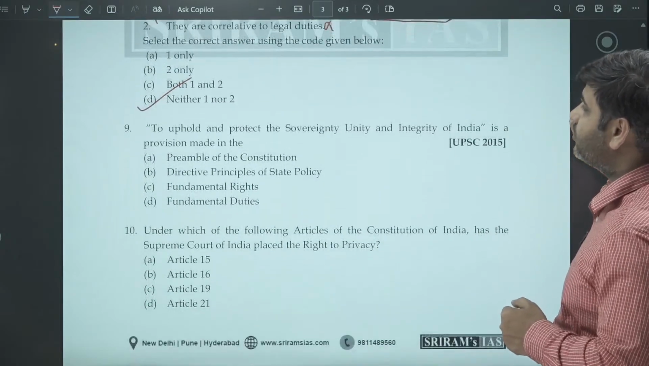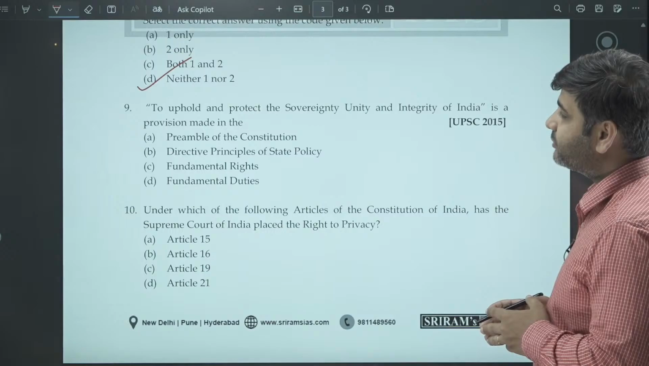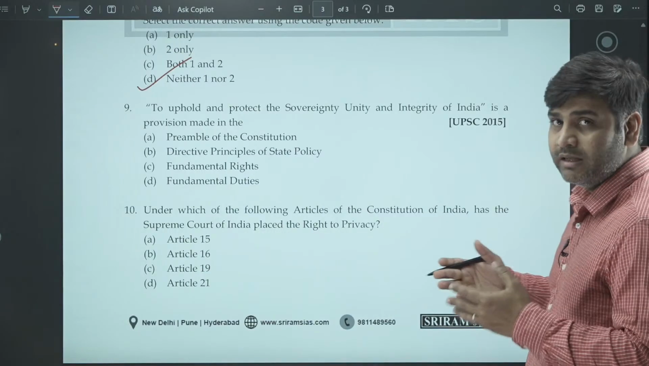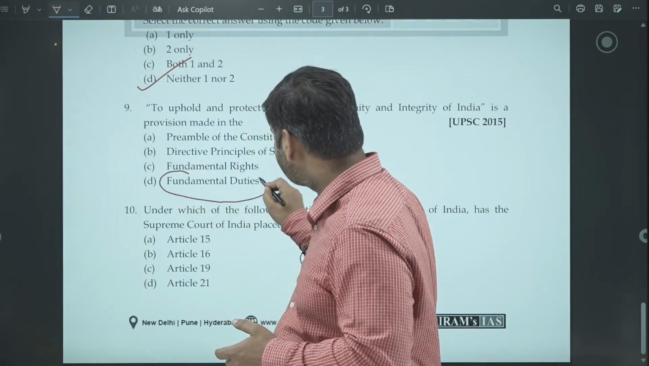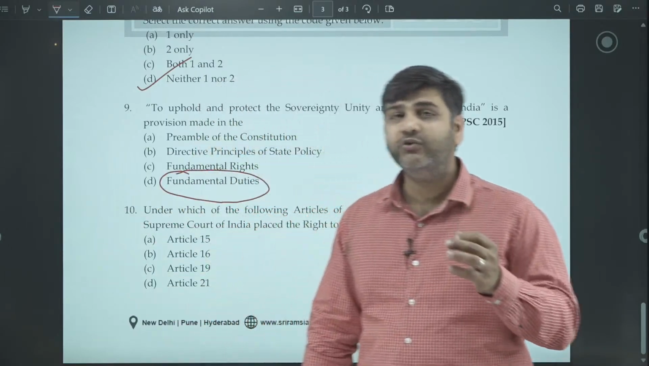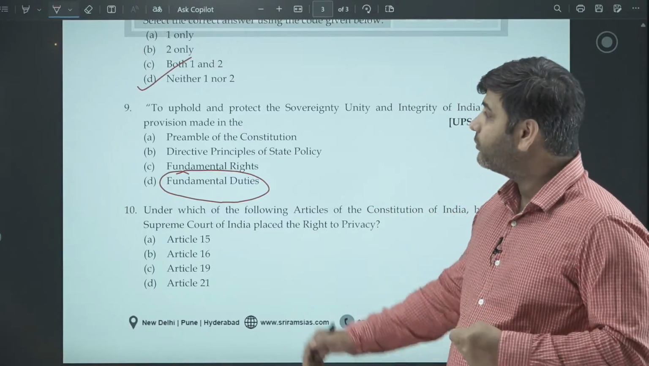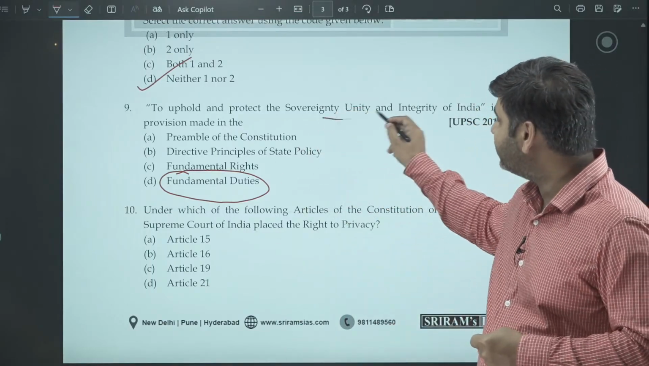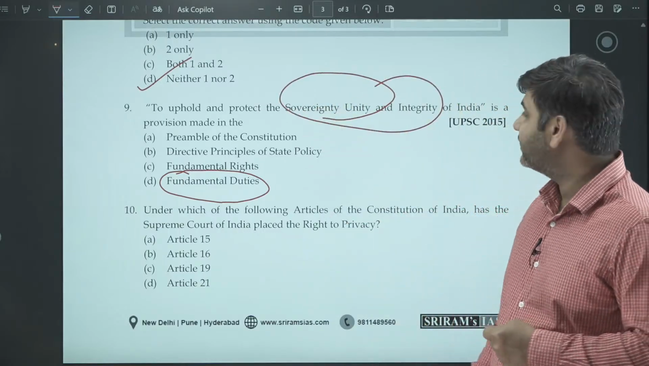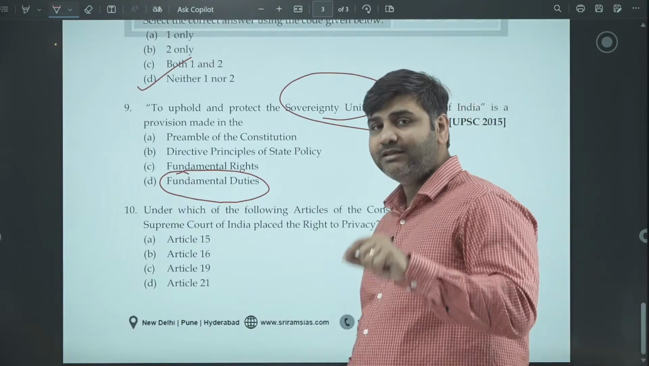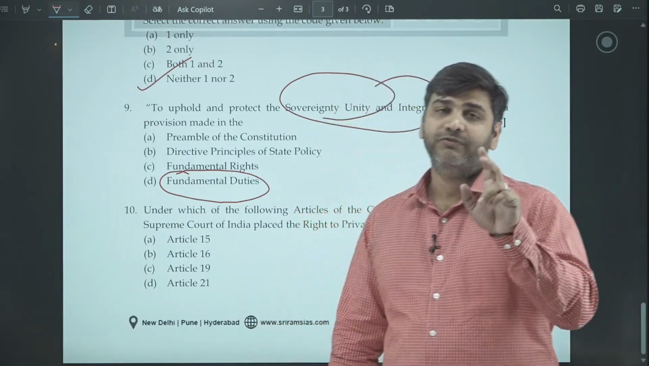Ninth, to uphold and protect the sovereignty, unity and integrity of India is a provision made in the fundamental duties. It is the fundamental duties where a person promises to uphold and protect the sovereignty, unity and integrity of India. I hope you are getting this. So you must read the fundamental duties. It's a very important part of your preparation.